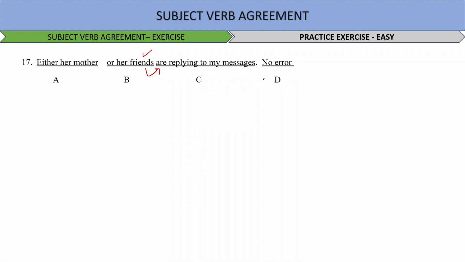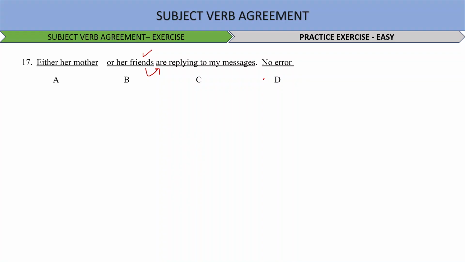Okay, the chief minister together with his two personal assistants are going to be indicted for accepting bribes. You see the verb is followed by the subject written before "together with". So here, a chief minister together with his personal assistants makes it a single unit, because they are going for the same purpose, so we will use a singular form of verb: is going to be indicted.